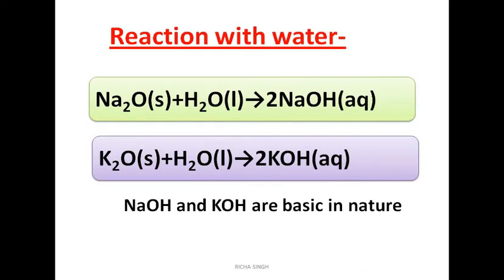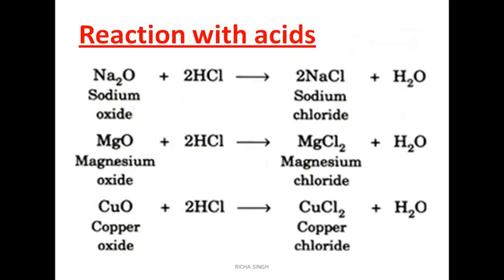Whenever a metallic oxide reacts with water, it forms metallic hydroxide. Like the example is sodium oxide plus water, it is giving you sodium hydroxide. Same way, potassium oxide plus water is giving you potassium hydroxide. So you know these both, NaOH and KOH, are basic in nature. So you can say the oxides of metals are generally basic in nature. Next is reaction with acids.